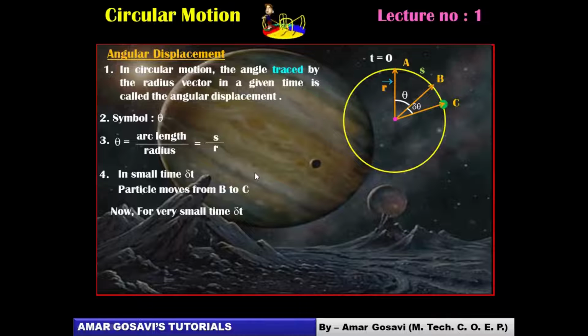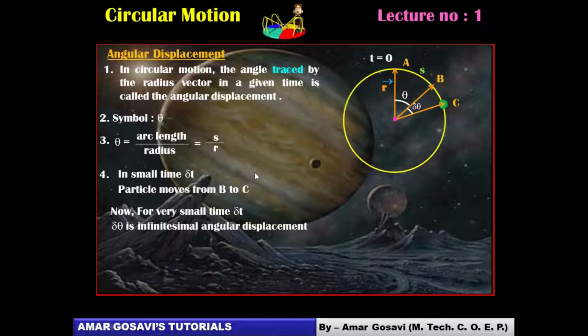So we call such infinitesimal angular displacement. You can see del theta is infinitesimal angular displacement, that means a very small angular displacement. So it's a dynamic process. There are two things we have studied: what theta is, and how to represent a small, infinitesimal angular displacement with the help of notation del theta. The unit for angular displacement, you all know, is radian.